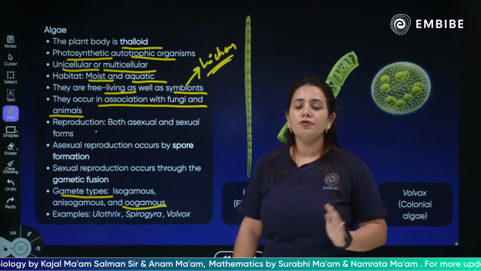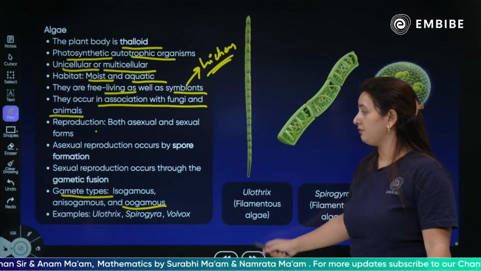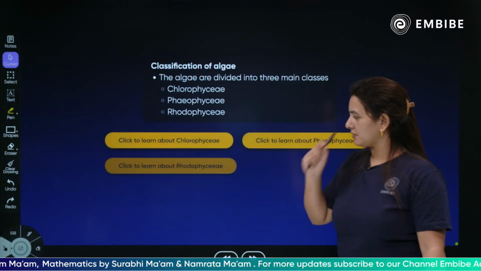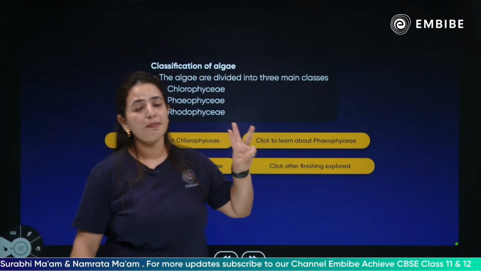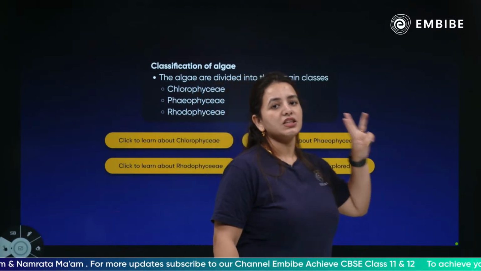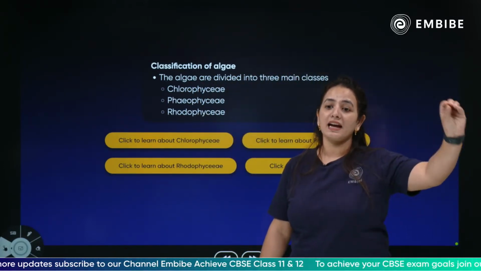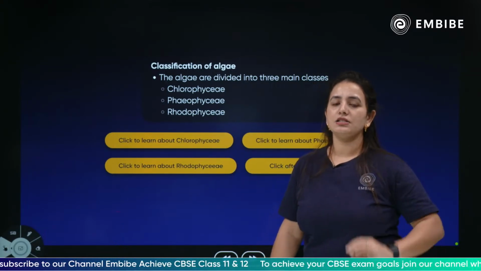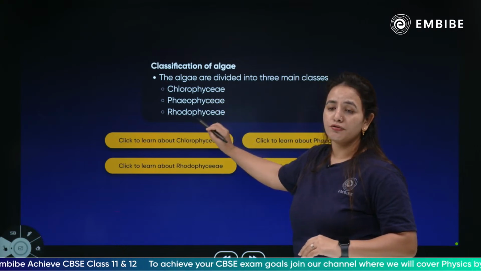Moving forward with more explanation about the types of algae, next we have the classification. The algae are classified into three main classes, and each class has its own importance and characteristics. The three classes are Chlorophyceae, Phaeophyceae and Rhodophyceae.